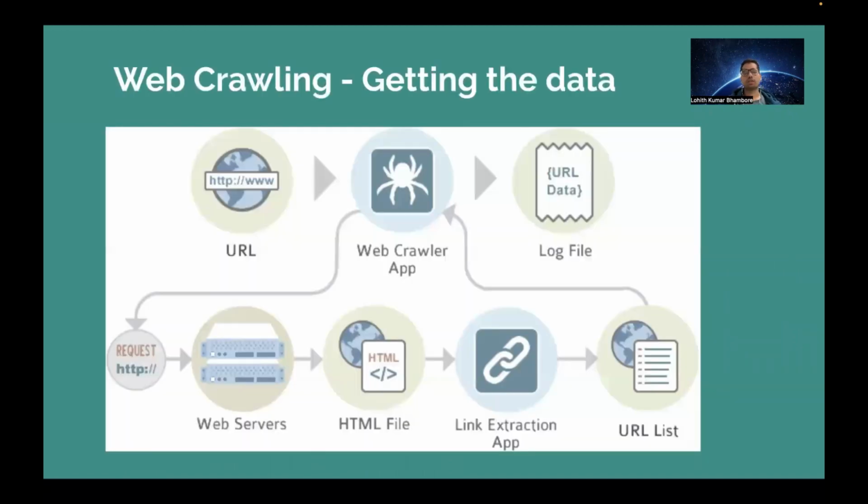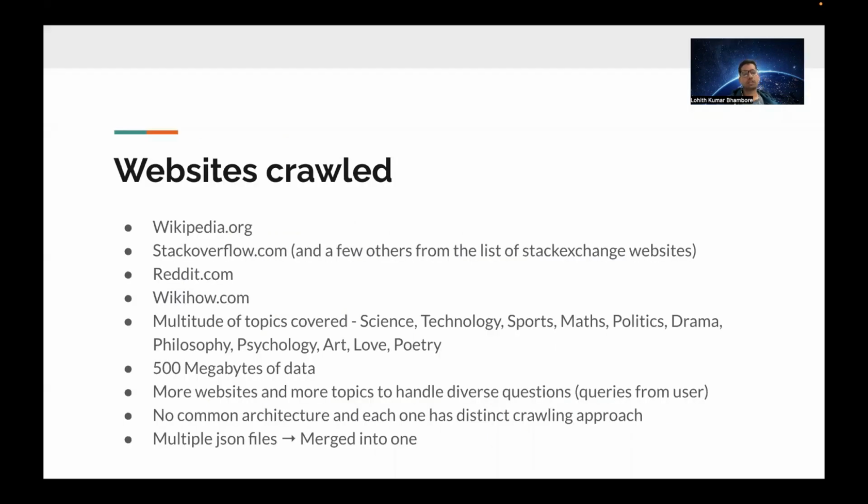So most of us are familiar with the crawling architecture of websites. I'm not going to go over that. So we actually crawled Wikipedia, Stack Overflow, Reddit, WikiHow, and we've also covered a multitude of topics: science, technology, sports, maths, politics, drama, philosophy, psychology, art, love, and poetry. We were able to get 500 megabytes of data, and we handled more websites and more topics so that we are able to answer questions from diverse topics.